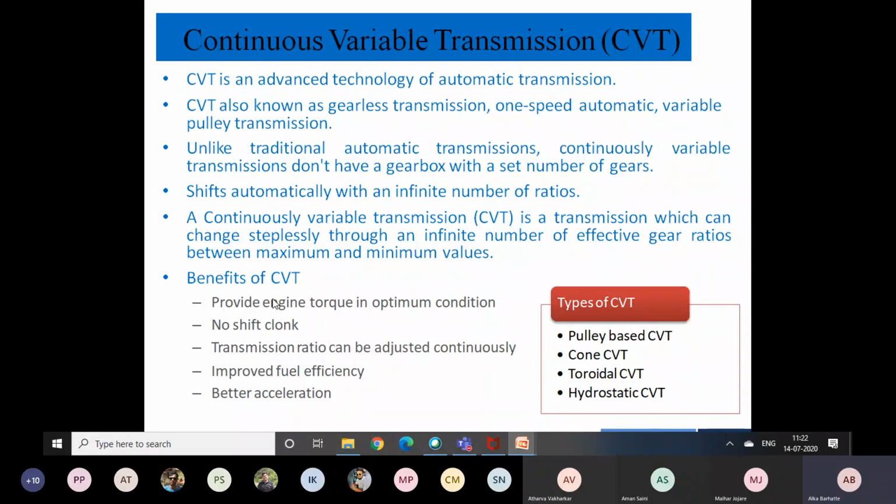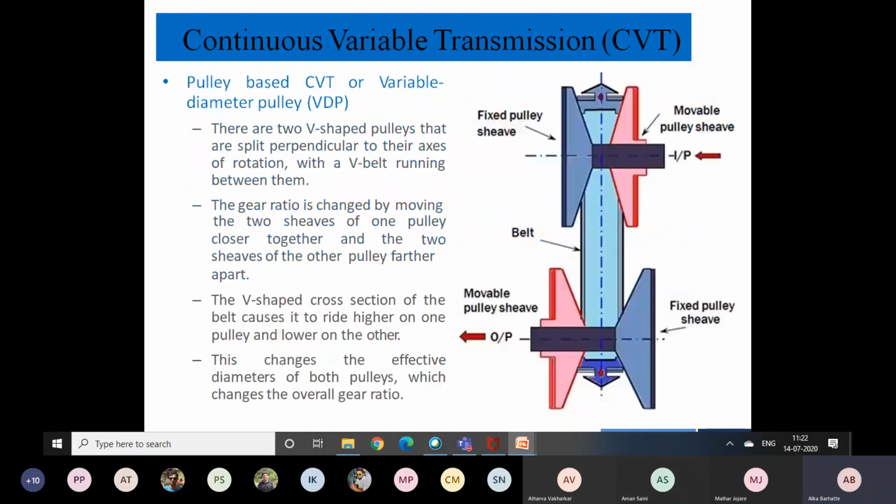There also some time is required to adjust the clutch plates. As we have seen, we have to lock C1 sometimes, C5 sometimes. So that time is required. That shifting does not exist in continuous variable transmission. The transmission ratio can be adjusted continuously, and because of that we get improved fuel efficiency and better acceleration. So these are the advantages of continuous variable transmission.